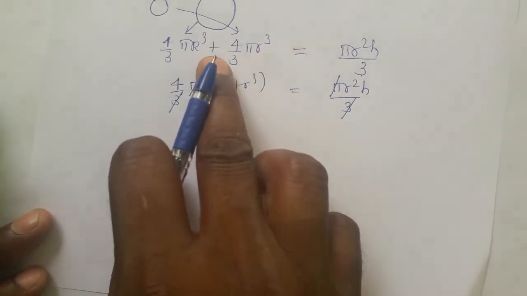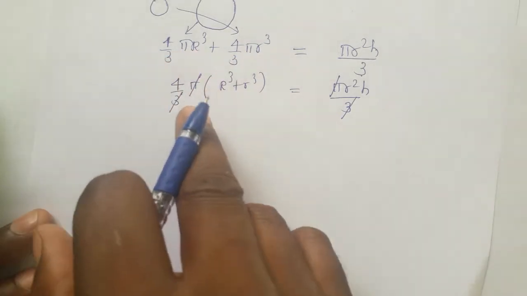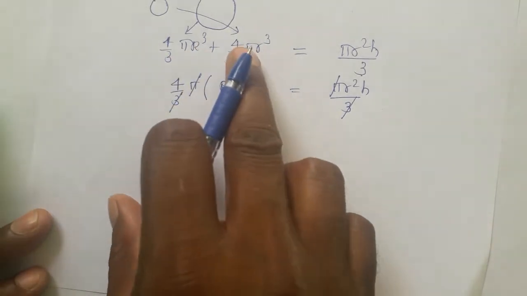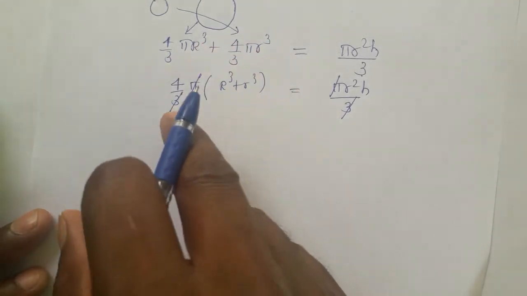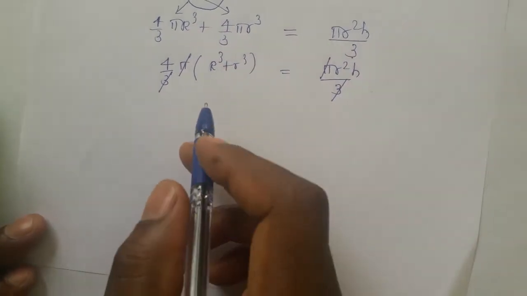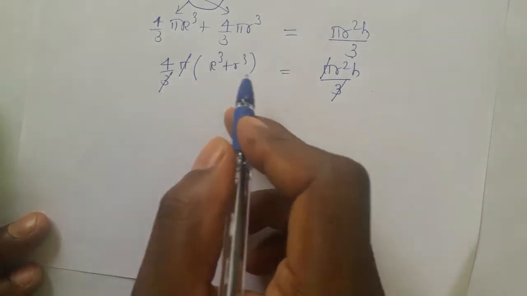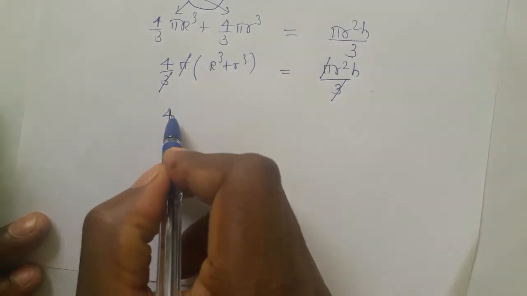When both are in addition, don't cancel the pi and 3, because before cancelling pi and 3 it should be a product, multiplication. So 4 by 3 pi and 4 by 3 pi, take out common from both the terms, R cube plus r cube remains inside the bracket. Now which numbers or variables are left after the cancellation? Here 4 is left, right?